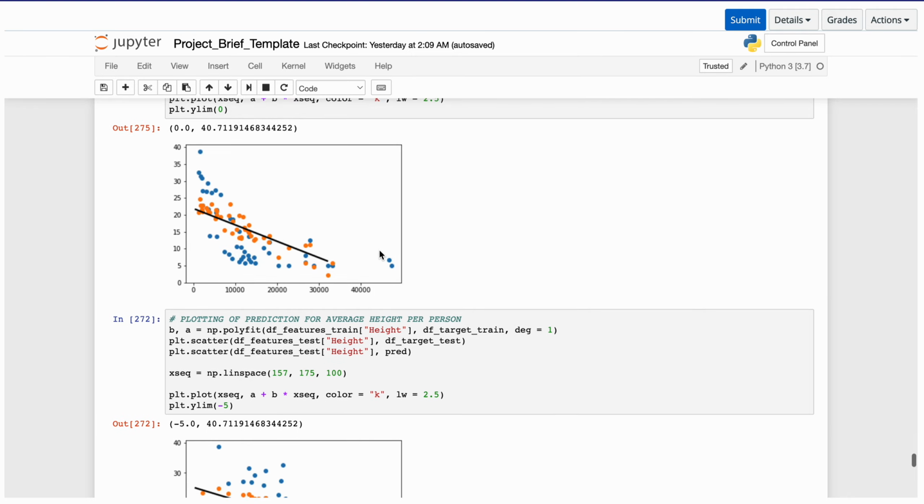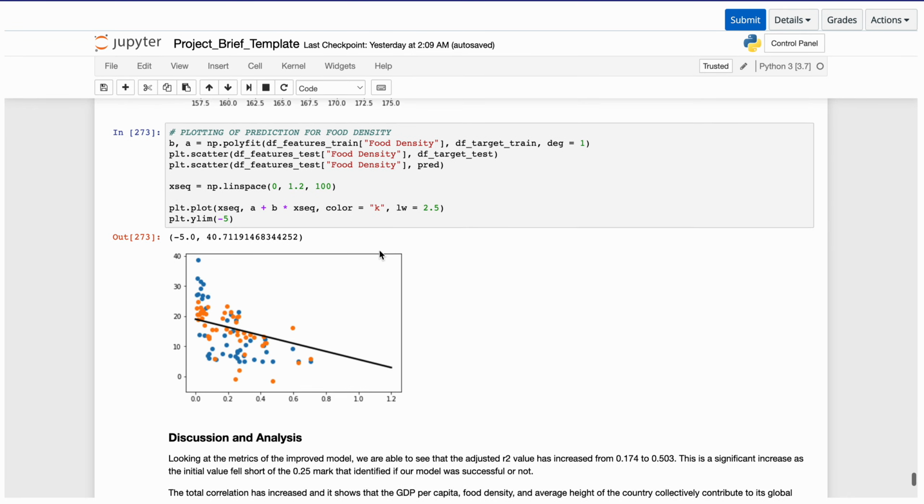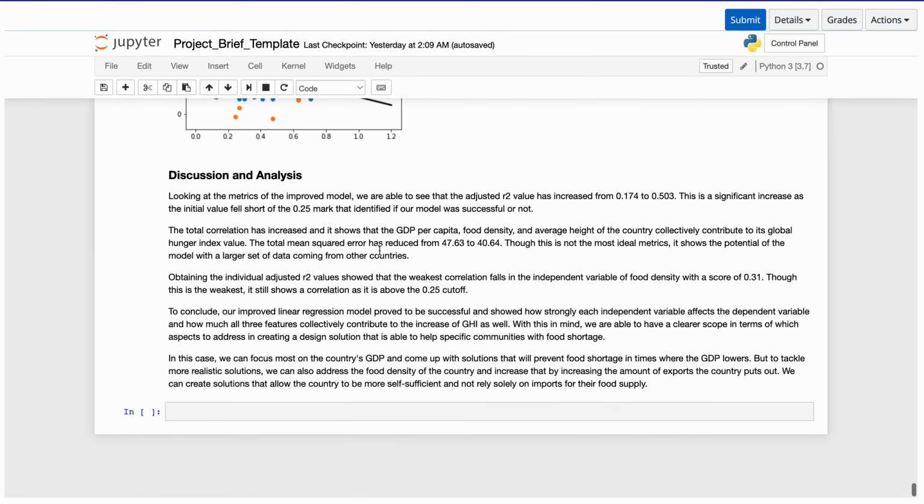And as we can see here, we replotted the predictions. And to conclude this, we are now looking at the metrics of the improved model. We are able to see that the adjusted R-square value has increased from 0.17 to 0.50. And here, it proves the success of our model.